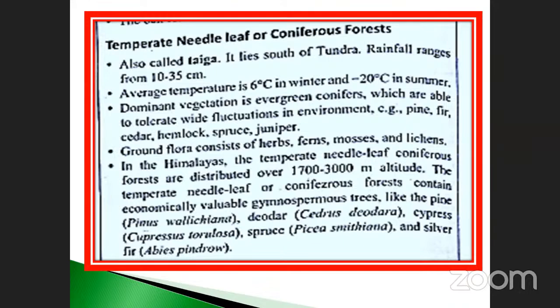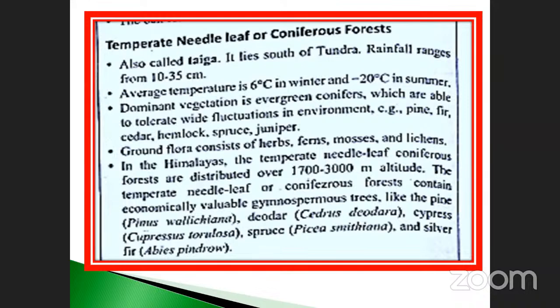Okay. It lies south of the tundra. Rainfall ranges from 10 to 35 centimeters. Average temperature is 6 degrees Celsius in the winter and minus 20 degrees Celsius in summer. Dominant vegetation is evergreen conifers, which are able to tolerate wide fluctuation in environment.